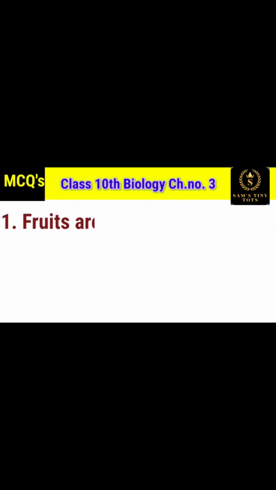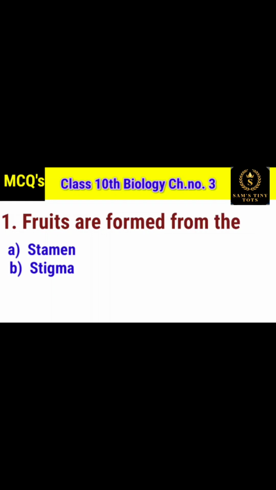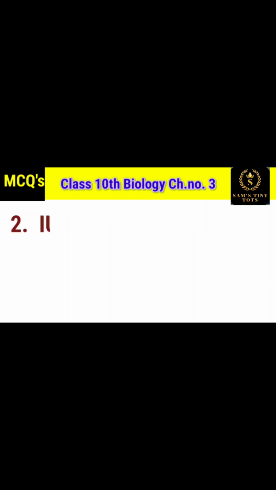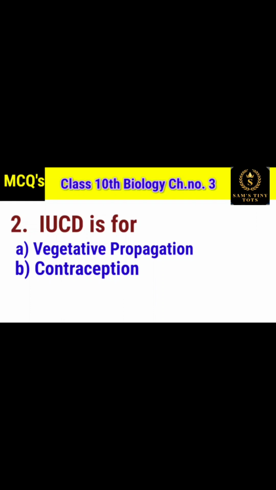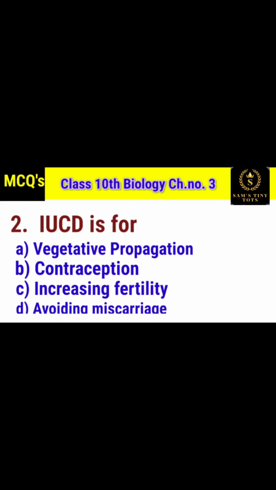1. Fruits are formed from the option A stamen, option B stigma, option C ovary and option D ovule. And the correct option is option C ovary. 2. IUCD is for option A vegetative propagation, option B contraception, option C increasing fertility and option D avoiding miscarriage. And the correct option is contraception.